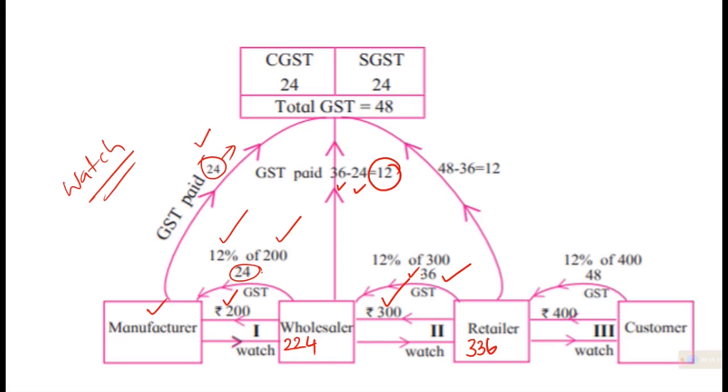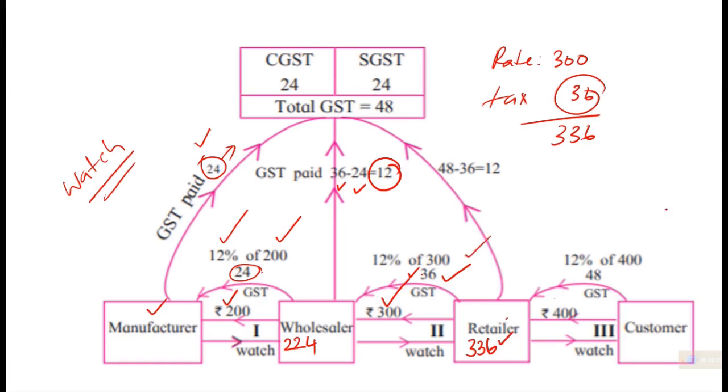So that 12 rupees he will be paying as the tax. There is a mechanism by which he will pay and get it back; he will get input tax credit later. Whenever he is making the bill for the retailer, how will the bill look? The rate will be 300 rupees and tax will be 12% of it, 36 rupees, and he has to make a bill of 336. The tax will be 36. He will pay that, but he will get the 24 rupees back later. That's a different mechanism. Anyway, the tax system is like this.